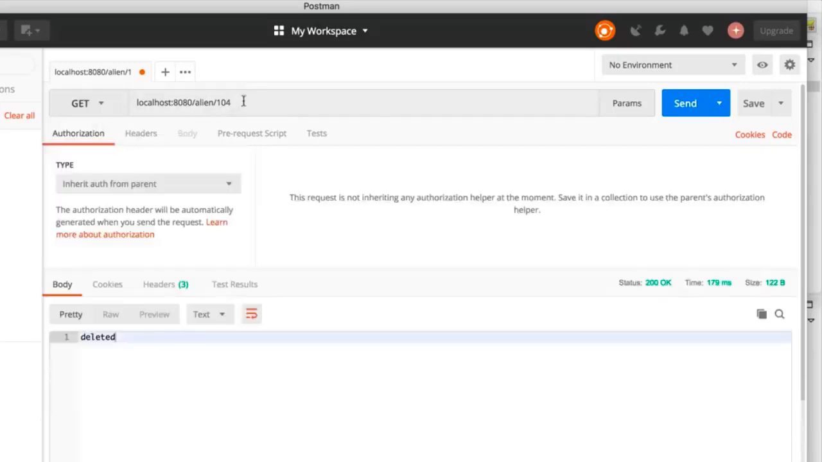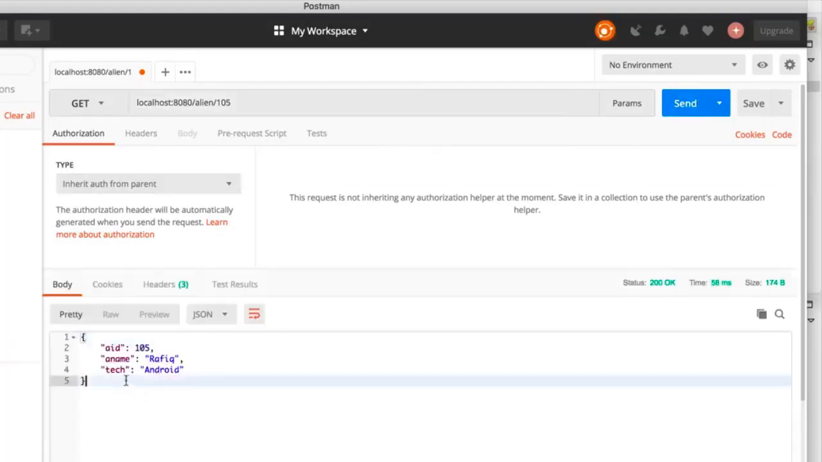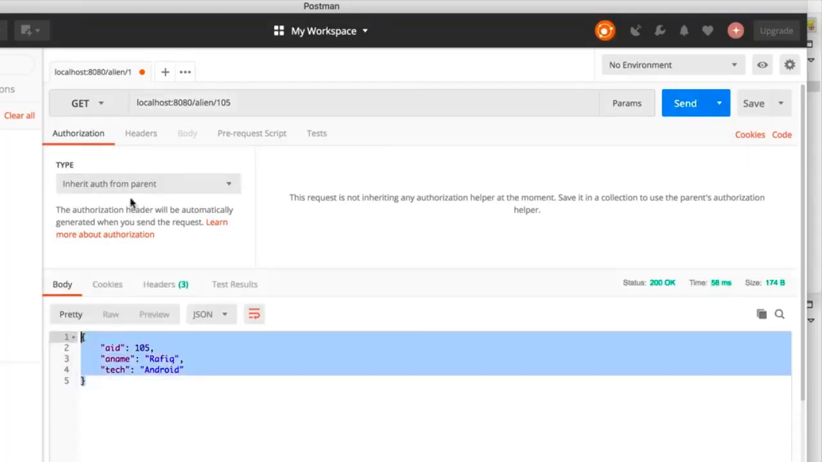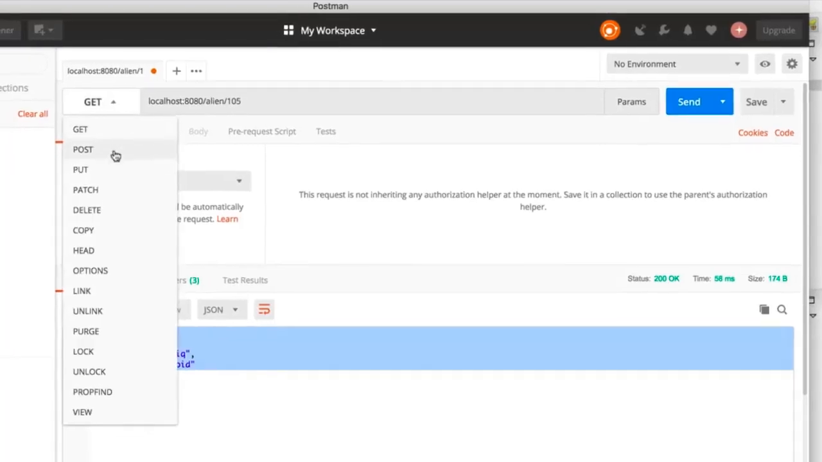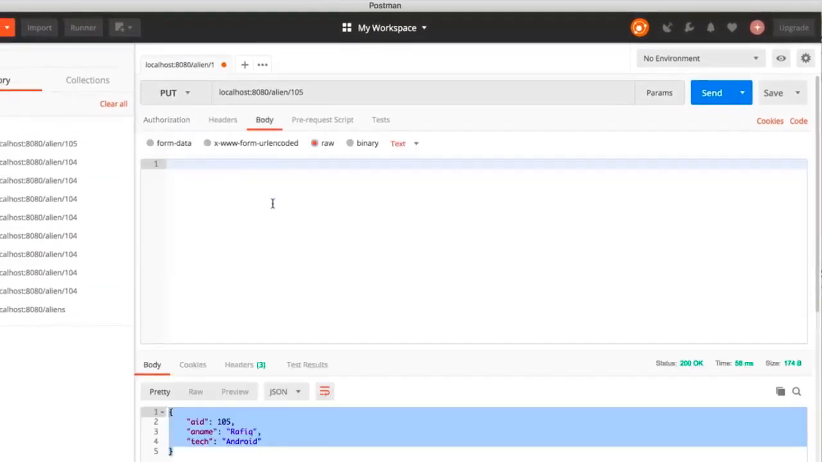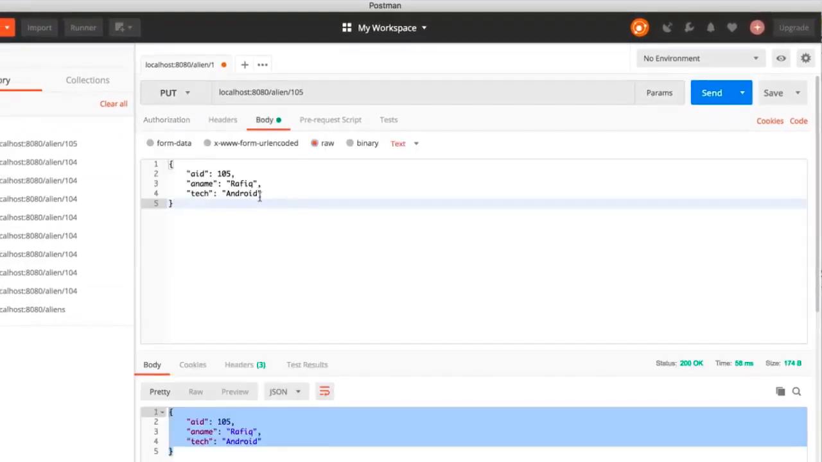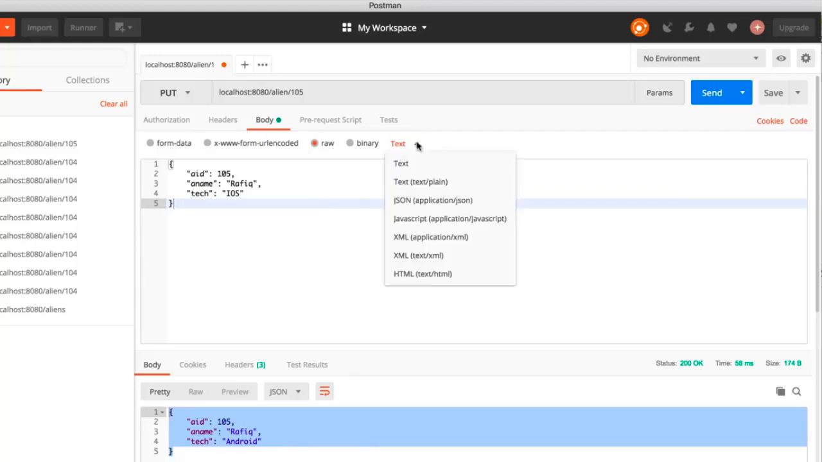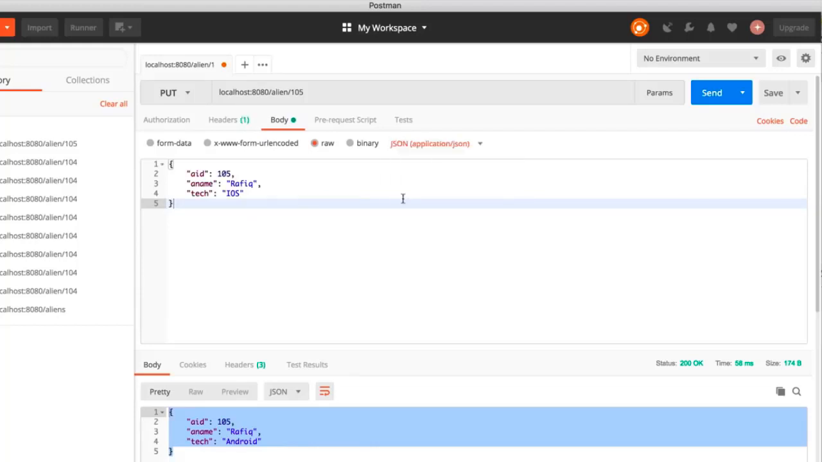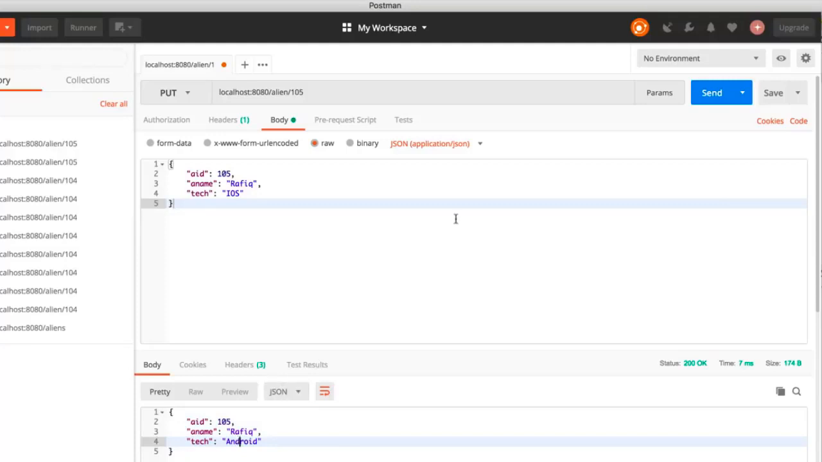Now in that case, I will go back to the body. First of all, I want to fetch some dummy data. I will fetch 105 because I'm lazy. So I will just copy this, and I want to update the same data. So I will say put, go back to the body and paste it here. Now the data which I want to update is Rafiq has moved from Android to iOS, and we are sending a JSON request. Okay, that should work. The moment I click on submit, we got the same response, but is it updated on the server? You can see no, from the server we are getting Android. Okay, so it's not working.